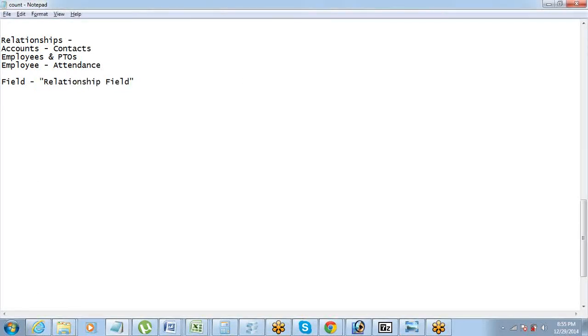Let me take a simple example: account and contacts. There's a relationship between these two objects. Whenever we are connecting two different objects in the database, one of them has to be the parent and the other one has to be the child. Got it? Now what do you think, which one is the parent here and which one is the child? Take this example, accounts and contacts. Which is the parent, which is the child?